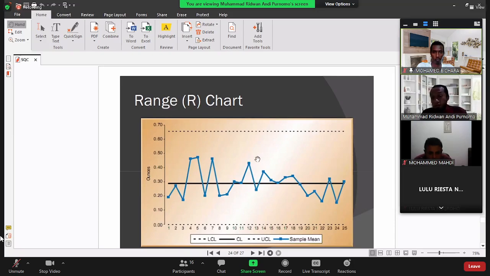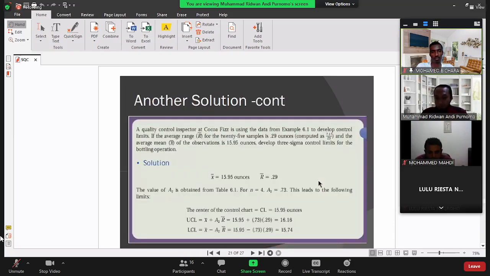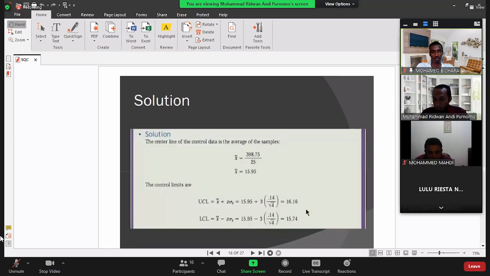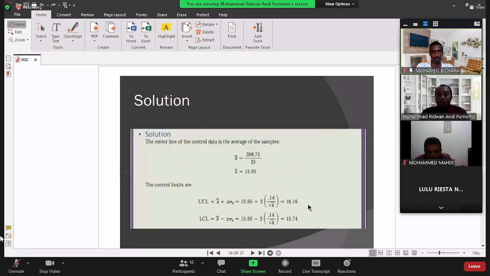Now we need to plot the range. Please be careful, not the average value, but the range value. We plot the range value. This one, this is the range value. We plot this data. And this is the result.